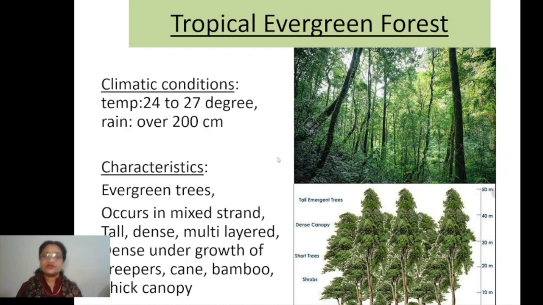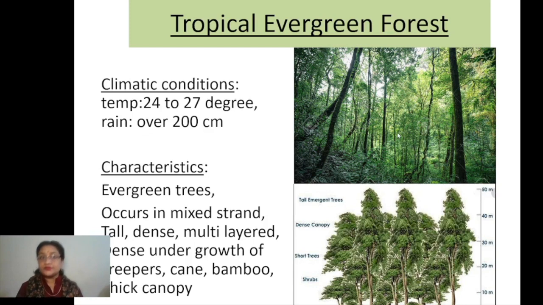Now the next feature is it always occurs in mixed strand. Now what does that mean? All these trees are present in mixed strand, right? Now what is the meaning of mixed strand? That means at one place you will find different varieties, different species of trees can be found at one place, right? Which, you know children, makes it a little less important than the deciduous type of vegetation.